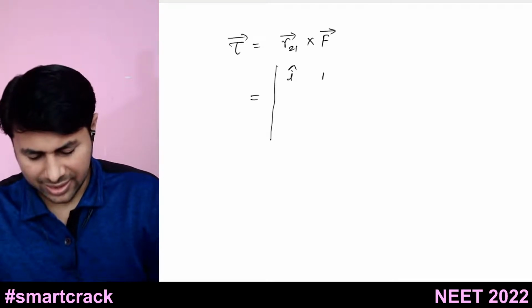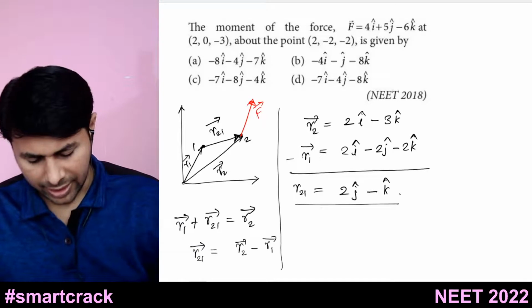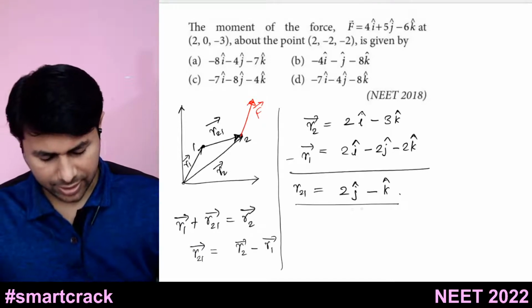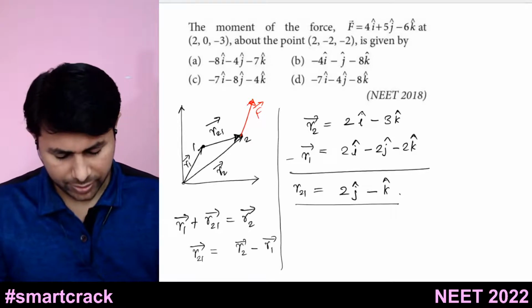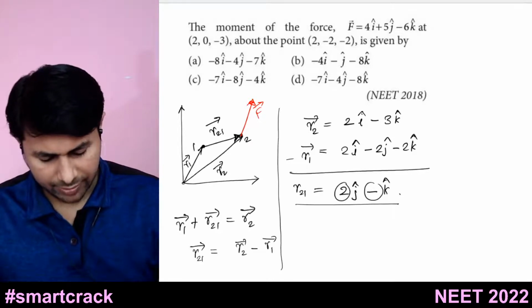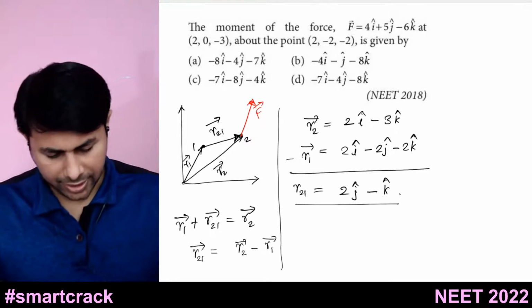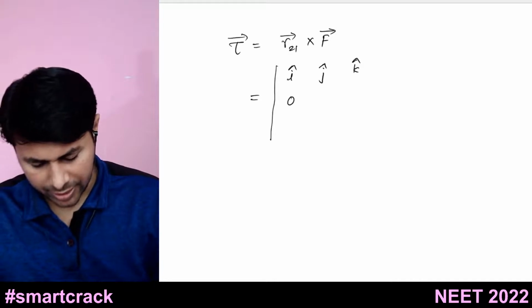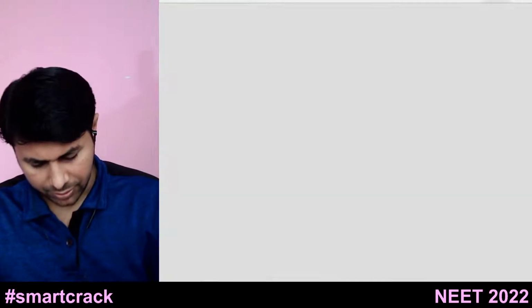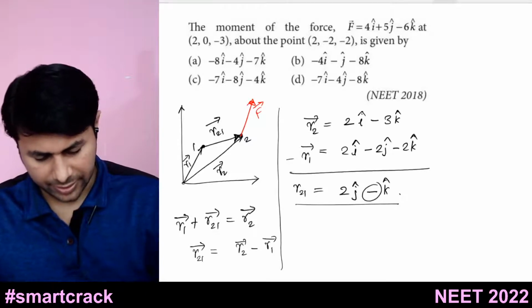It is the determinant i j k, Rx, Ry, Rz. So there is no x component over here. So x component is 0, y component of R21 is 2, and z component is minus 1.